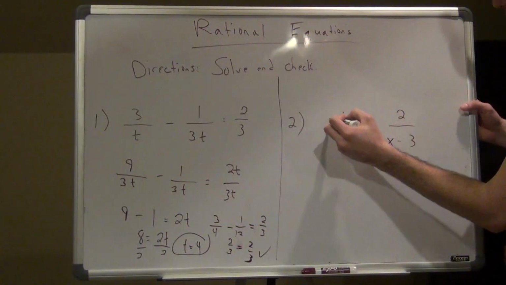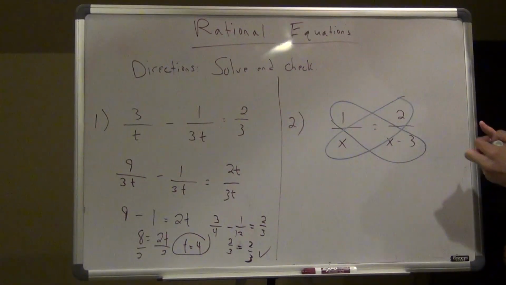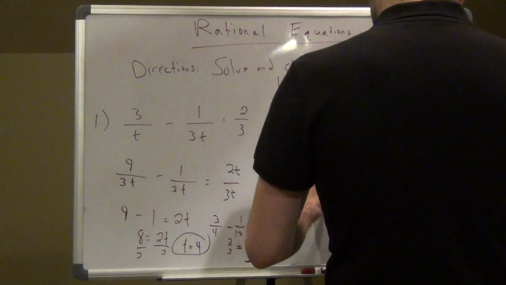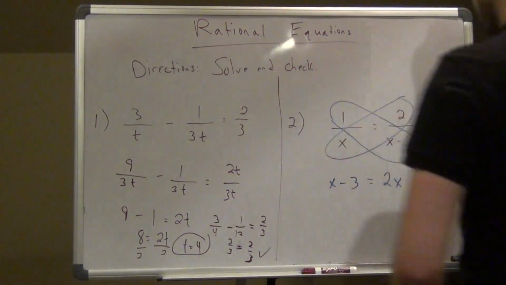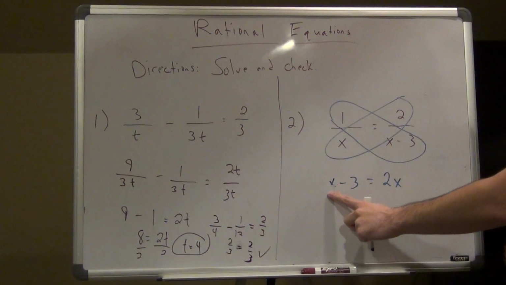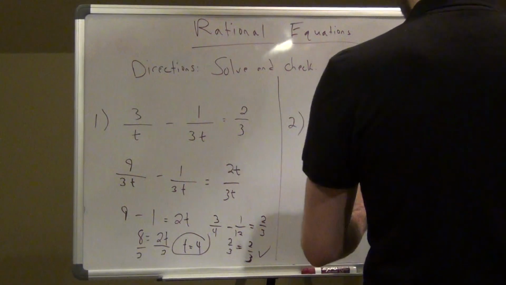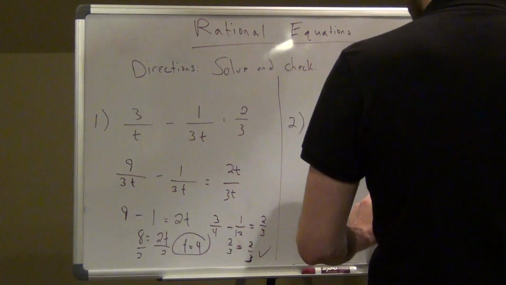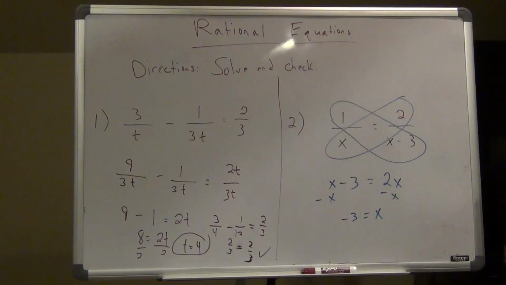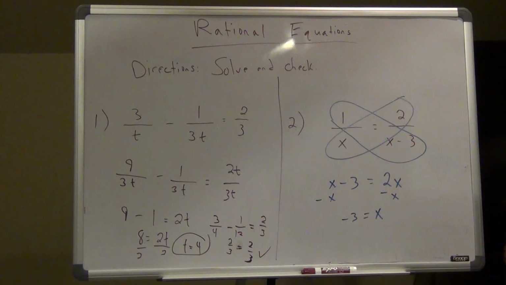So I'm going to cross multiply. I'm going to multiply 1 times x minus 3 and 2 times x. So I'm going to get x minus 3 equals 2x. Then I'm going to bring all the x's to this side, so I'm going to subtract x on each side to solve. And I'm going to get negative 3 equals 2x minus 1x, which is just x. So x equals negative 3.